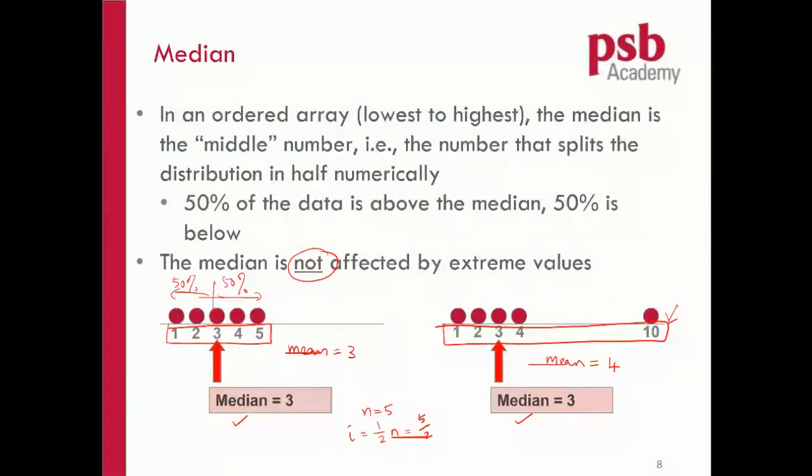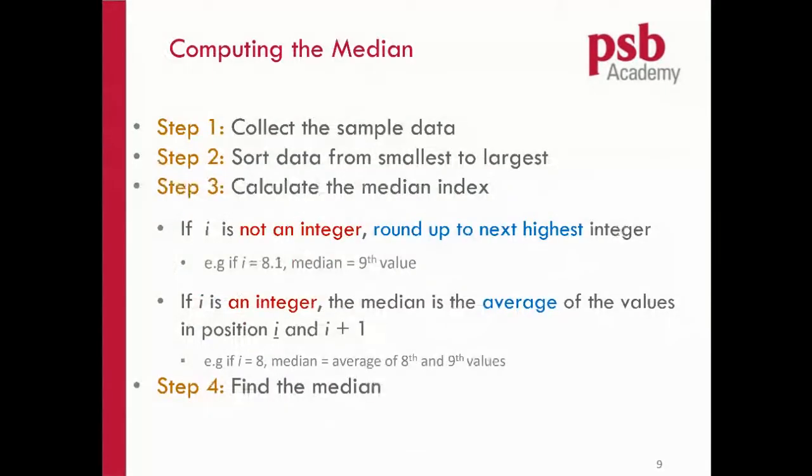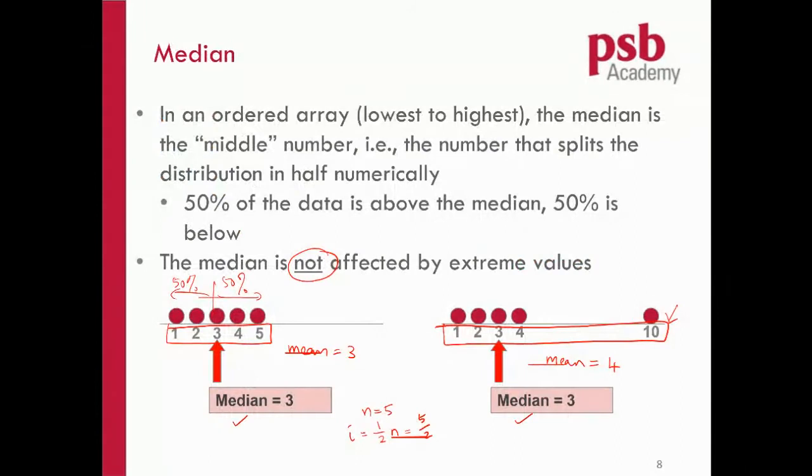So there is a rule when you use this formula. The rule is shown here. When you use this formula and you end up with I not an integer, for example how we calculated I ends up with 2.5, it's not a round number. Integer means round number. Then we are going to round up. Up means you go to 3. So the median should be the third number. What is the third number? The third number is this.